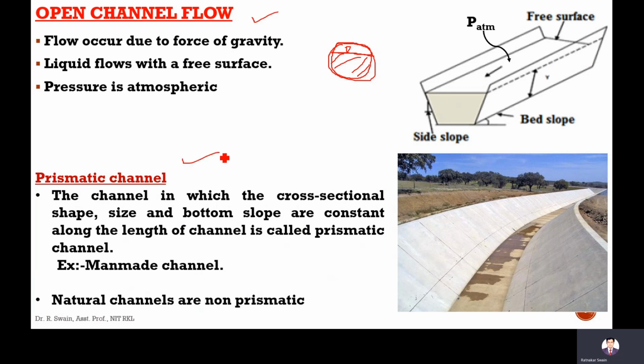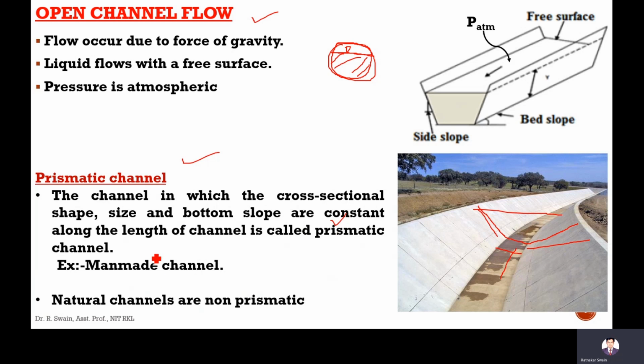Next is prismatic channel, the channel in which the geometry of the channel, like the side slope, longitudinal slope, or bottom slope, the side slopes, the bottom width, the top width, everything remains constant along the length of the channel. That's called prismatic channel.